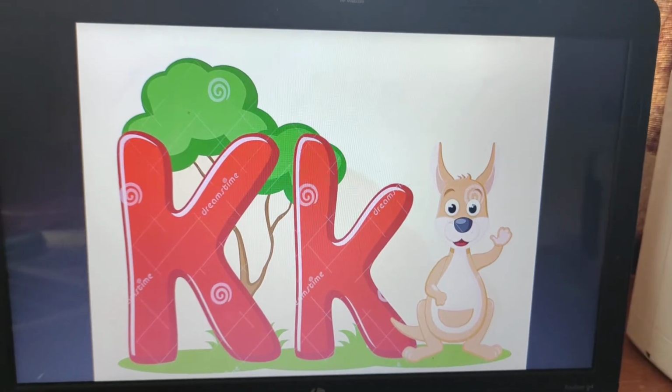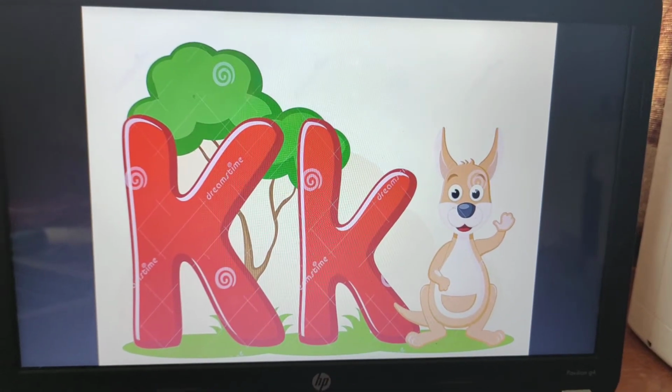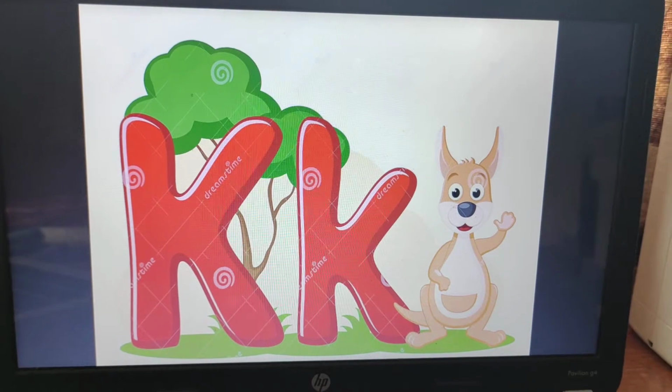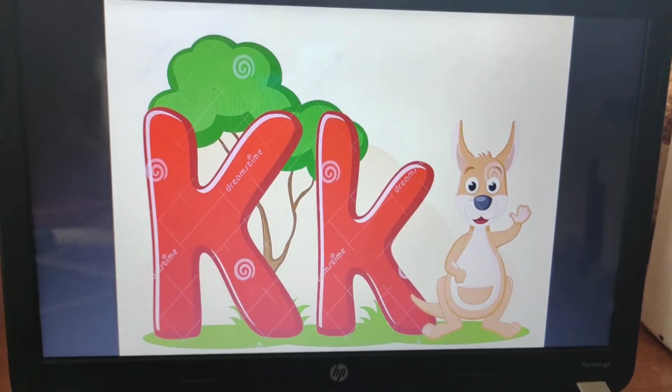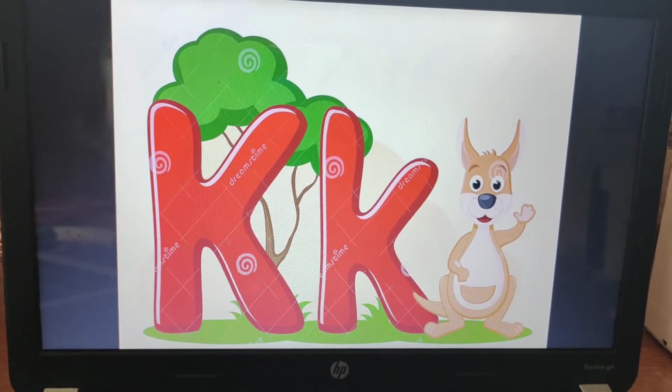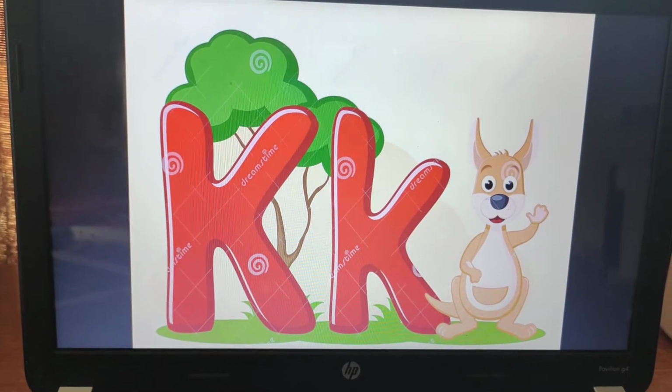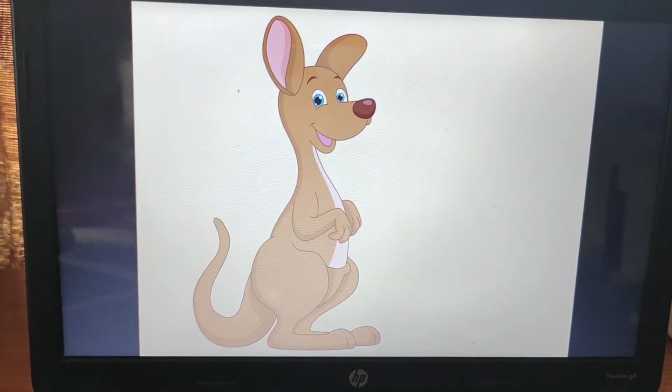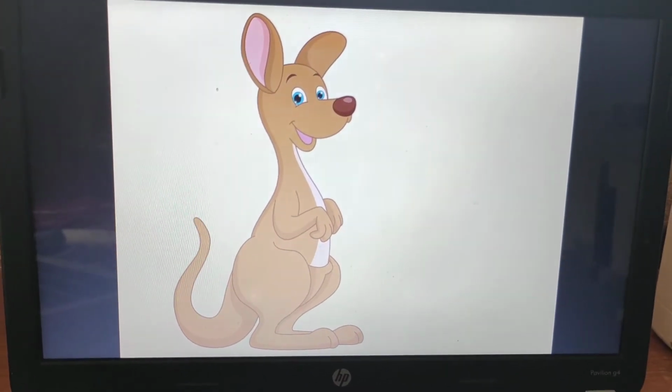Hello everyone. Today we are going to learn the letter K. So far we have learned letters A to J, and today we are going to learn the next letter, which is K. So as we begin, let us listen to the story of Kevin the kind kangaroo.